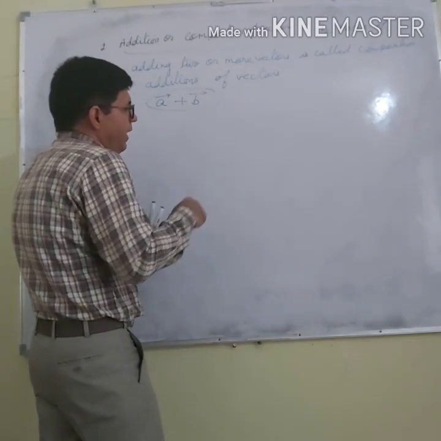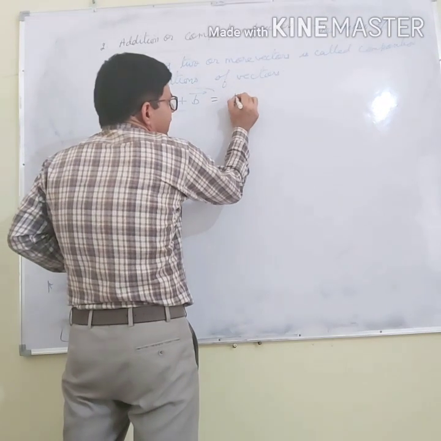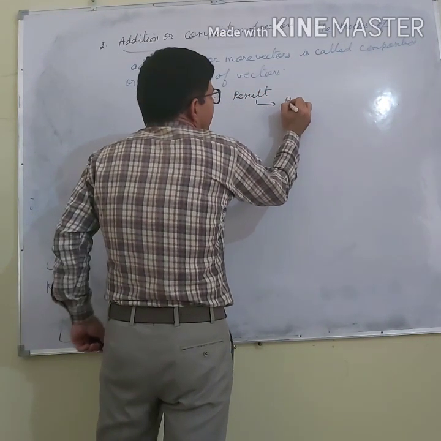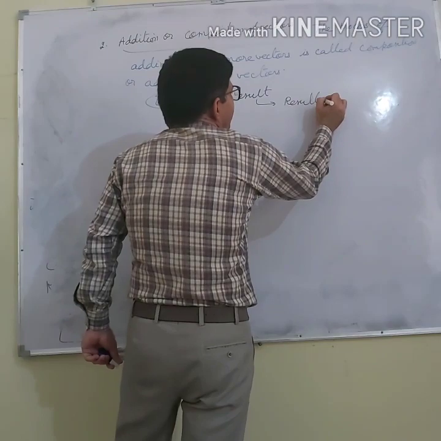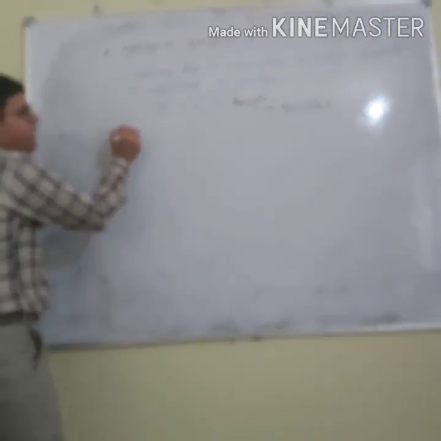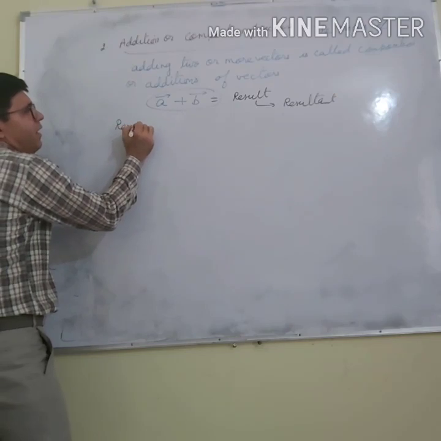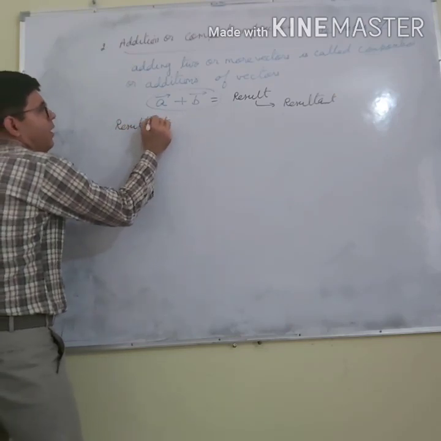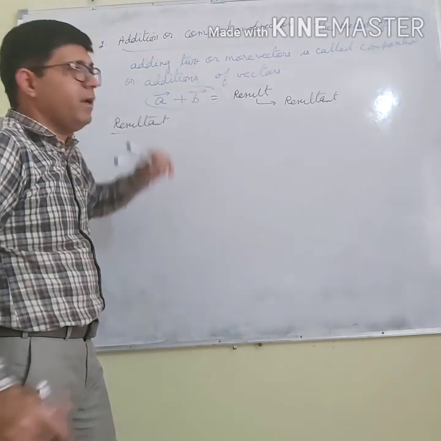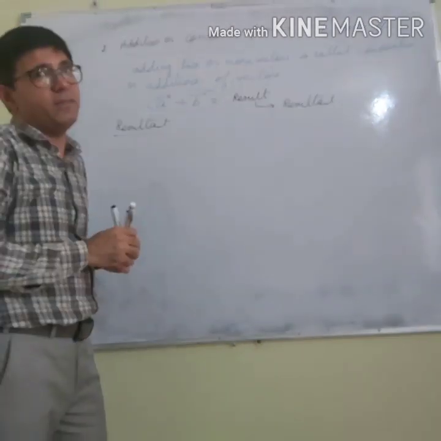Definitely when I add two vectors, it will have some result, and this result is called the resultant. Resultant is obtained when two or more vectors are added.